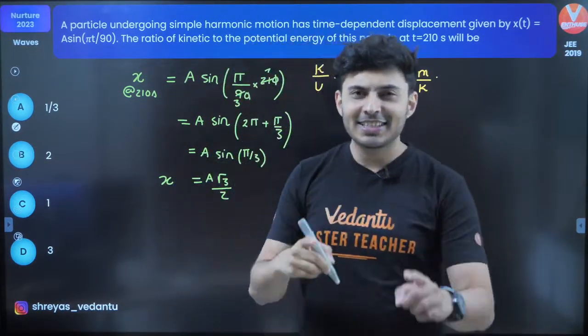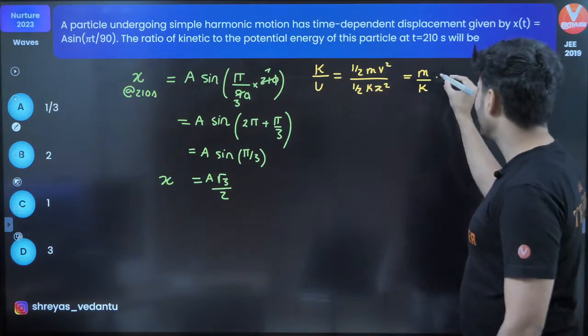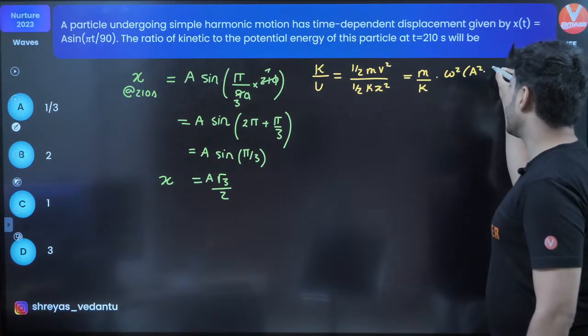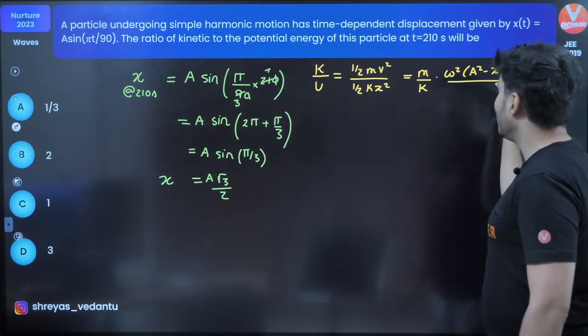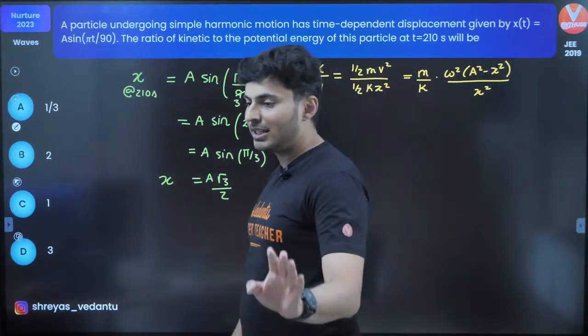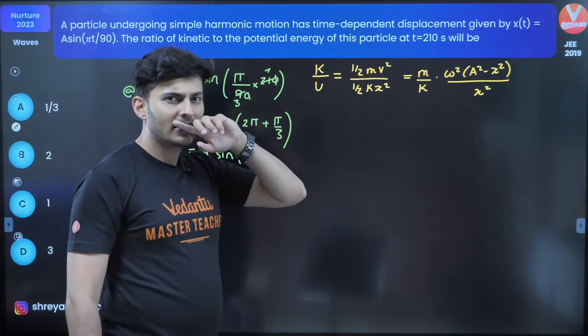V in terms of x, yes, I know what it is. V is omega root a square minus x square. So v square is omega square into a square minus x square. That's the formula I can use, divided by x square. Everybody agrees with this? Got it till this point? Okay. Now what's the next thing?